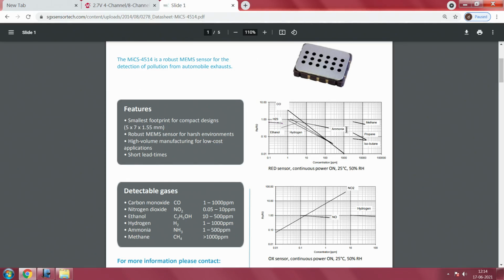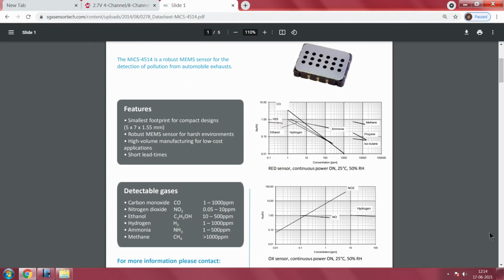For example, if you are in an industrial setting, it is difficult to say what gases are emanating. But if you are at home, you can be sure that you will not be playing with ammonia, for instance, or any one of them. So you could be measuring just the carbon monoxide present somewhere.